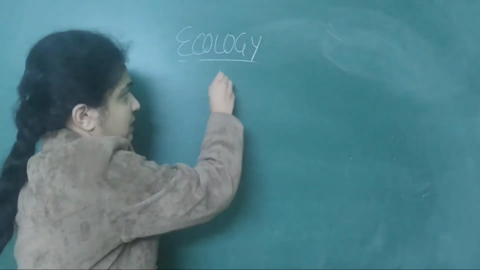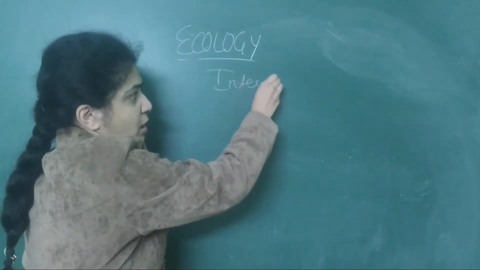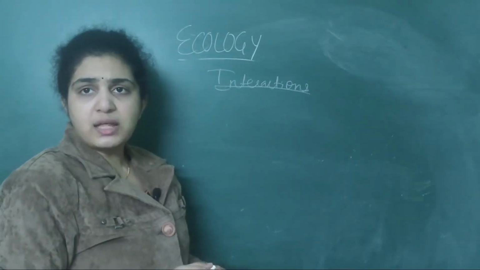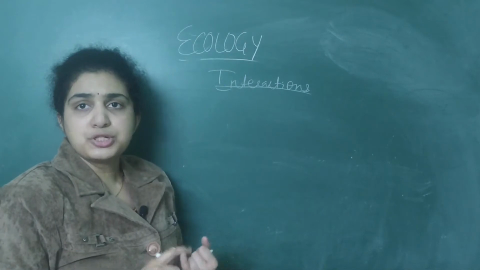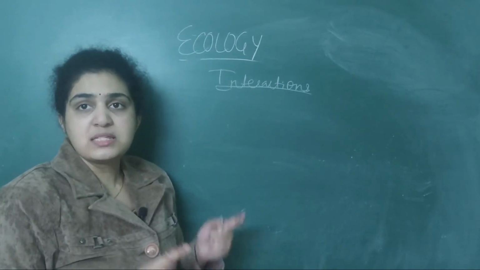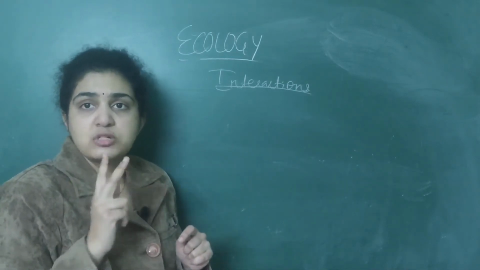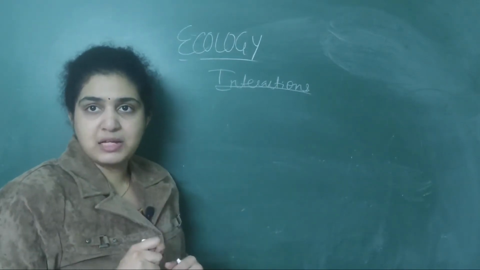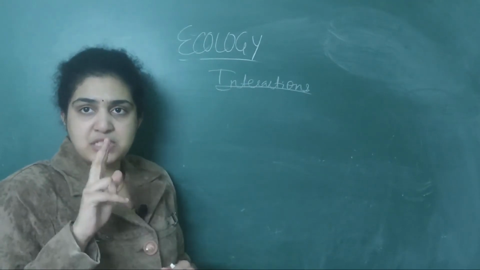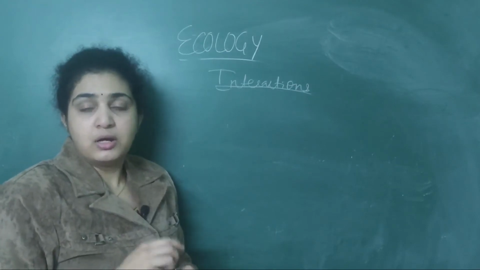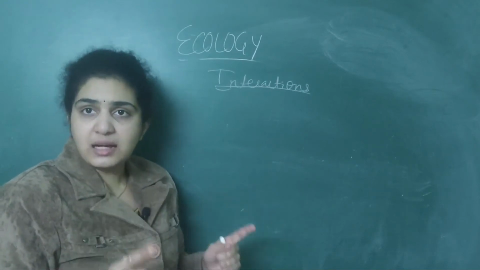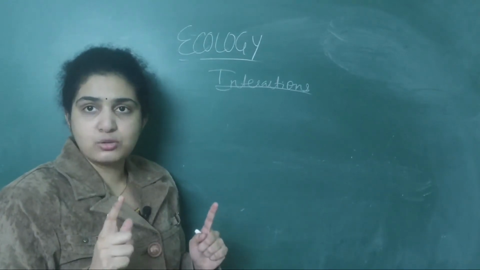When interactions take place among organisms, we have already dealt with competition. In competition, you should remember Gause's competitive exclusion principle. It states that when two different species fight for the same resource, then the inferior one will be eliminated. Means two people are fighting for one food. Whoever is stronger will get the food, and the other person will not get the food. That is Gause's competitive exclusion principle.